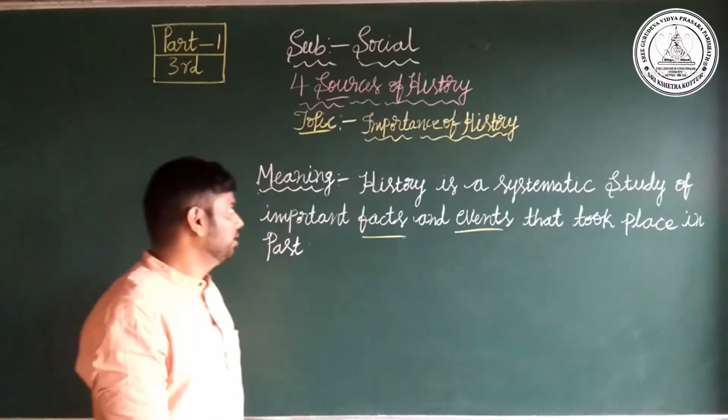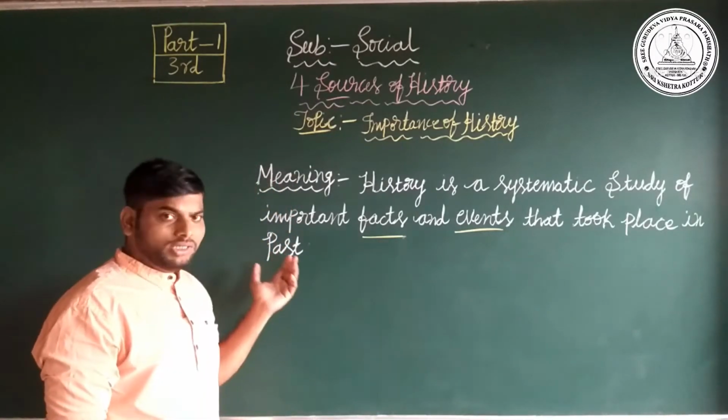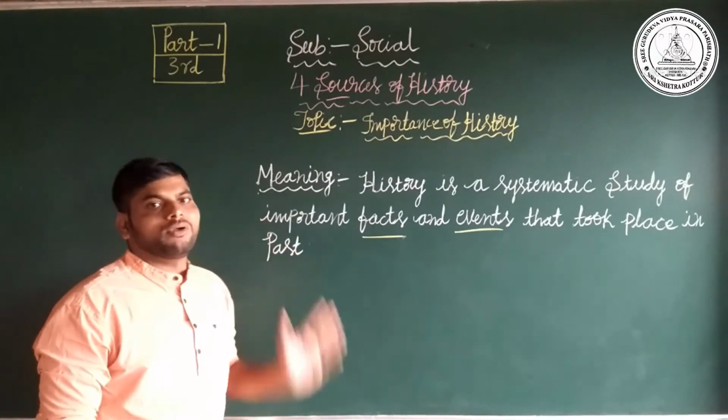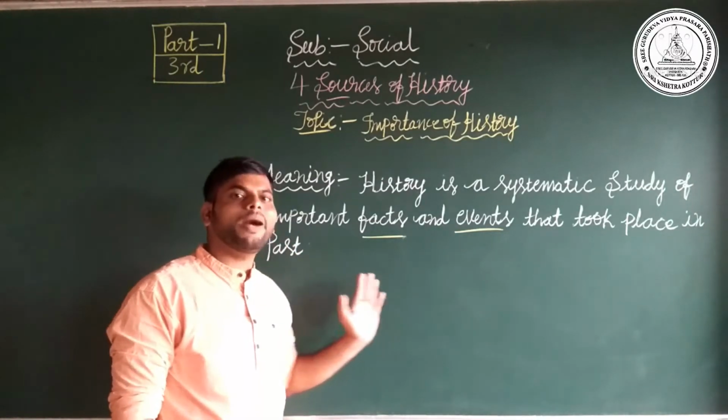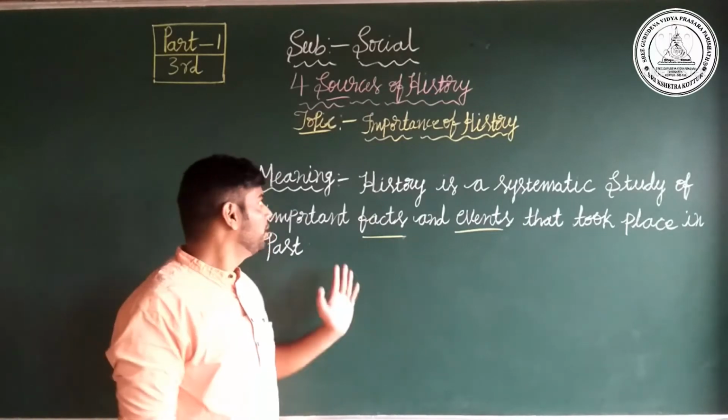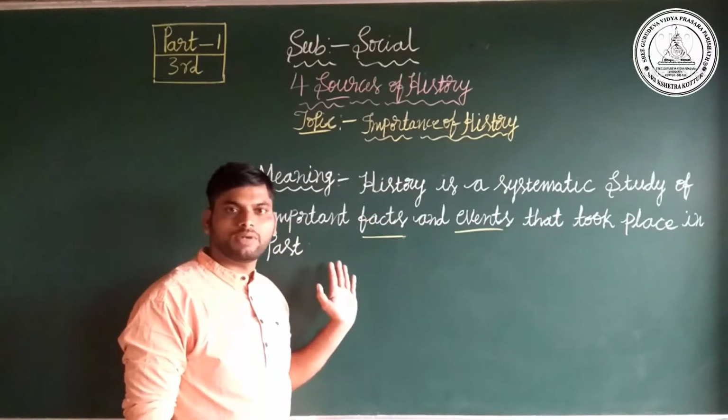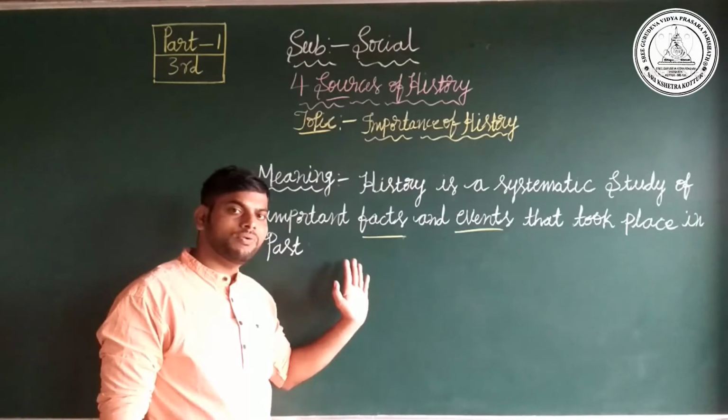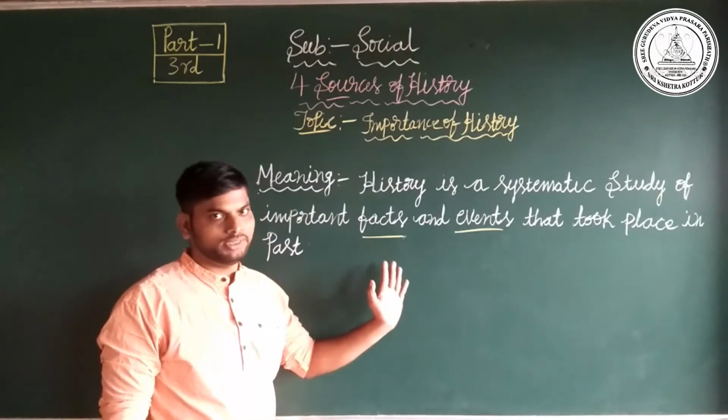My dear students, in simple words, history is the study of past events. That is what we know as history. What is history? History is the study of past events.